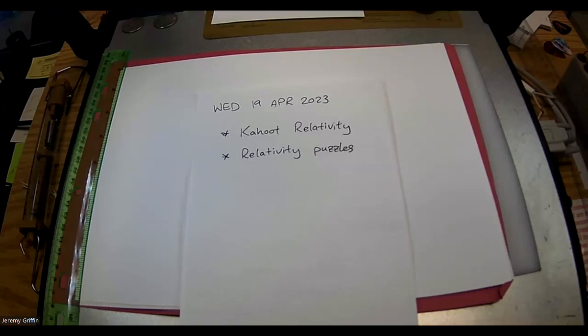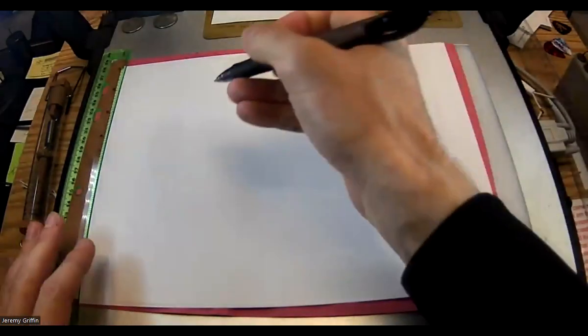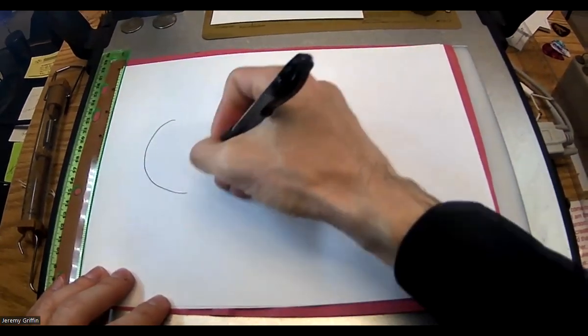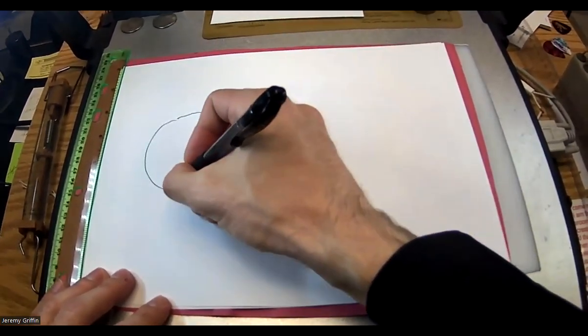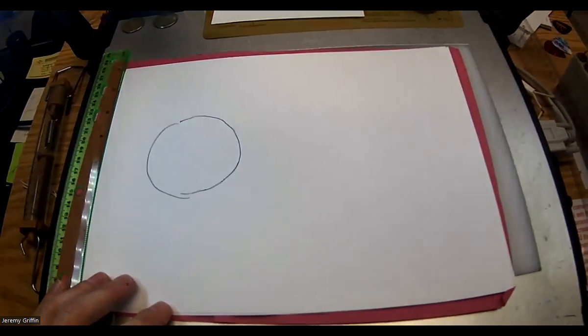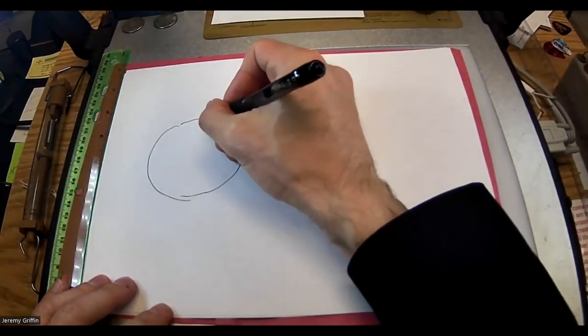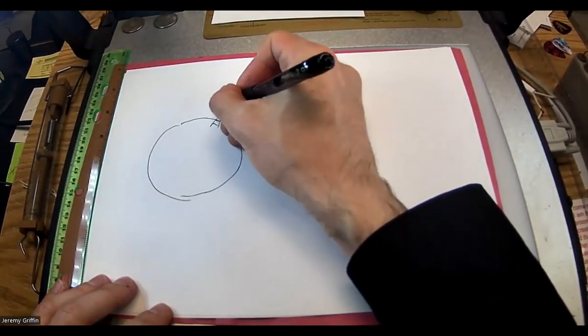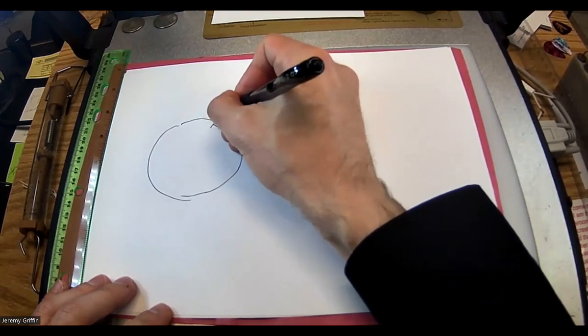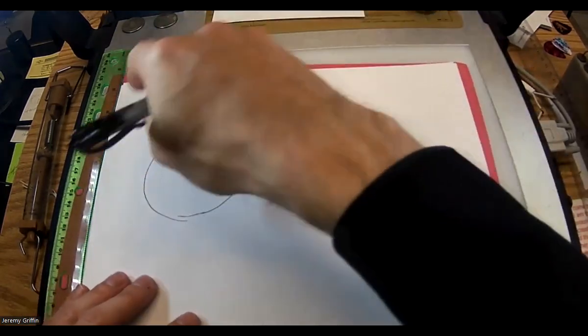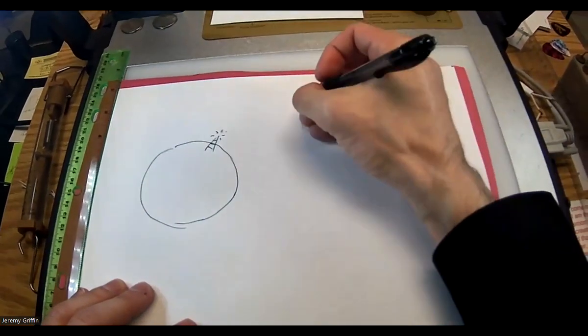If you look at your notes from the last couple of days, we've gone over some similar examples to this, but we draw this exact scenario. Right? So let's say there's a planet here. On this planet, there's a station. And it's sending out some signal. And then a ship flies by at half the speed of light.